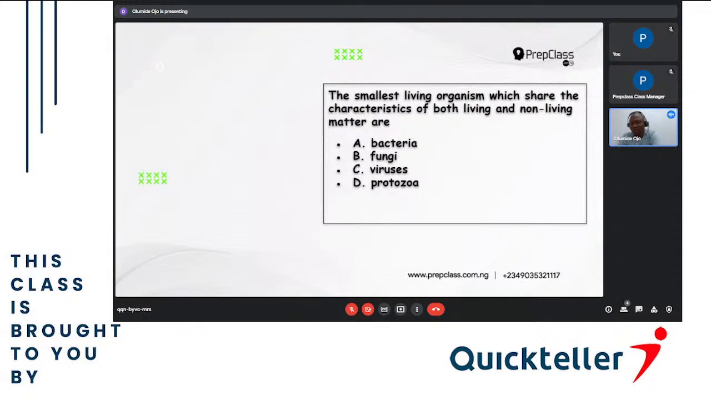Bacteria, all the properties of bacteria show that yes, it's a living organism. All the properties of fungi show that yes, it's a living organism. All the properties of protozoa show that it's a living organism. But virus has some properties that show that they are not living organisms. So virus behaves as a living organism and also as a non-living organism, while bacteria, fungi, and protozoa behave as living organisms. So the answer is virus. Next.